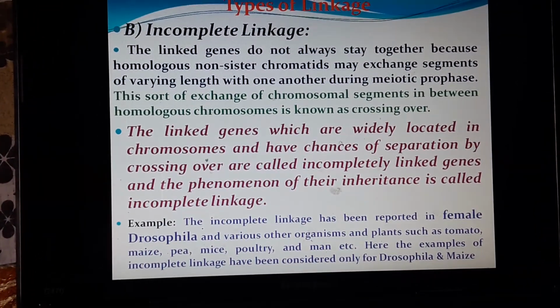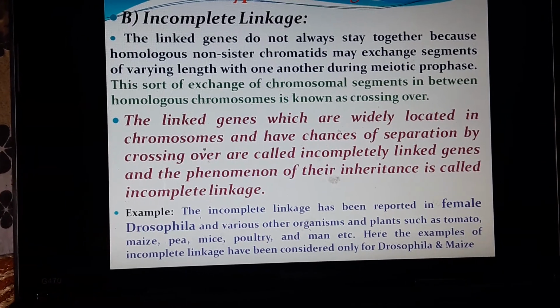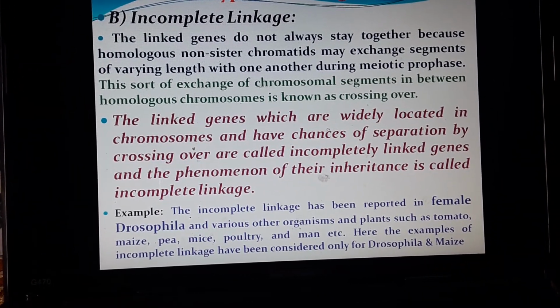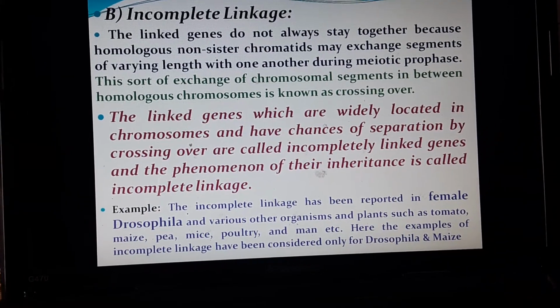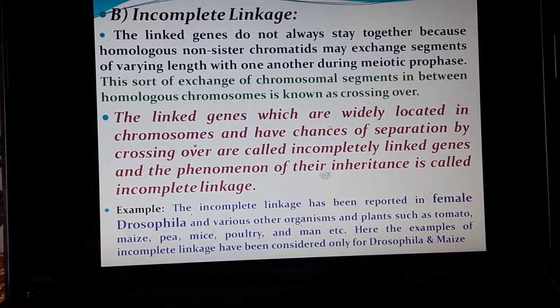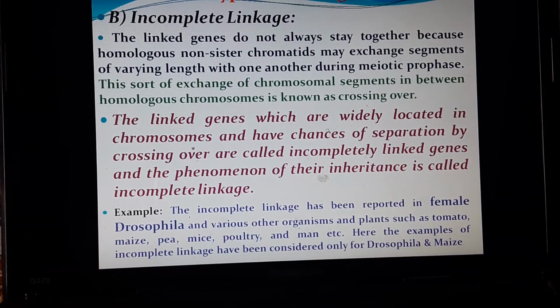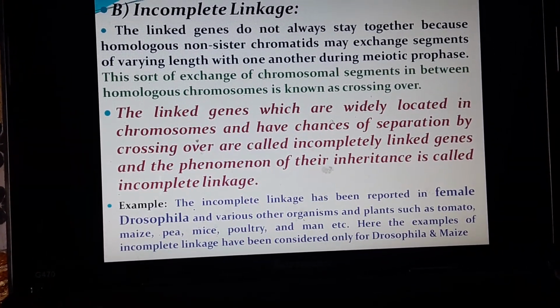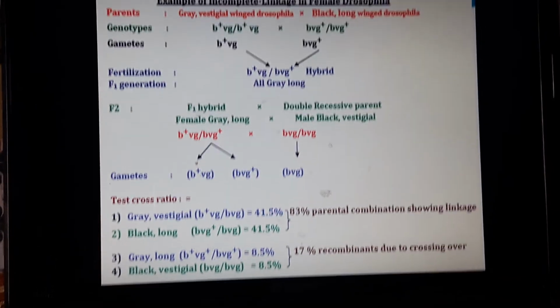Examples of incomplete linkage have been reported in female Drosophila and various other organisms and plants such as tomato, maize, pea, mice, poultry and man. Here the example of incomplete linkage is considered only for Drosophila.